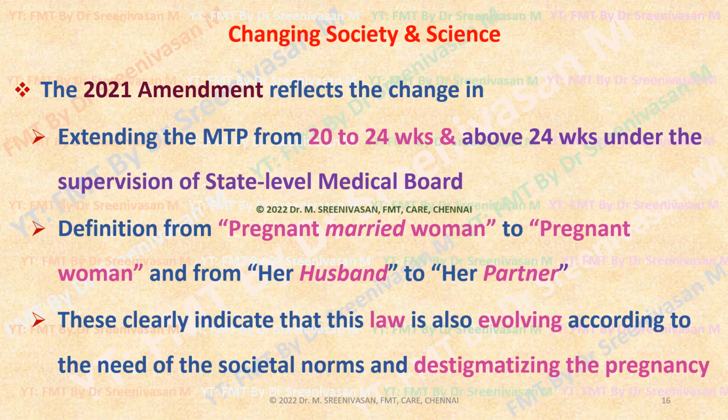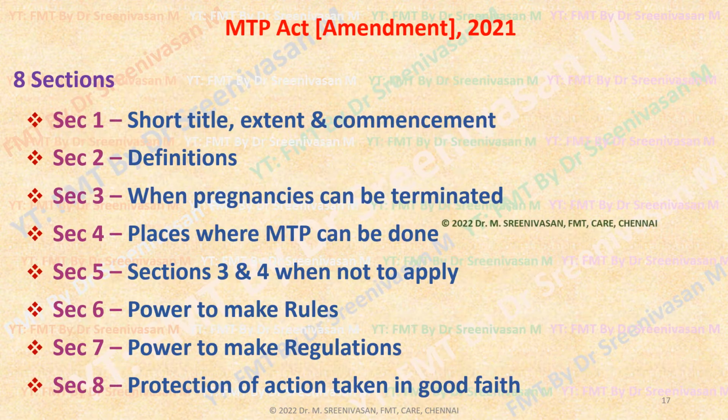Then, again pertaining to contraceptive failure, previously the term was contraceptive failure on the part of her husband. Now it has been changed to her partner, because living relationships are becoming common, especially in urban areas. Taking that into account, the progressive nature of this amendment changes "her husband" to "her partner." So this clearly indicates that the law is also evolving and progressing according to the change of societal norms, and it plays a vital role in destigmatization of pregnancy.